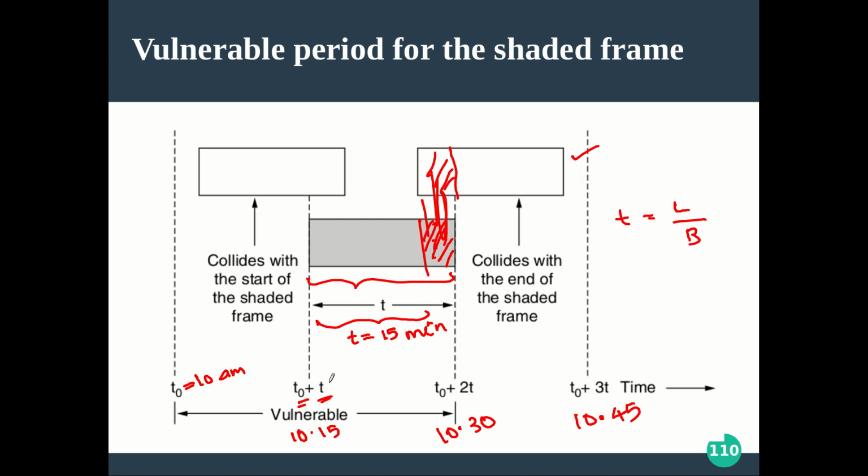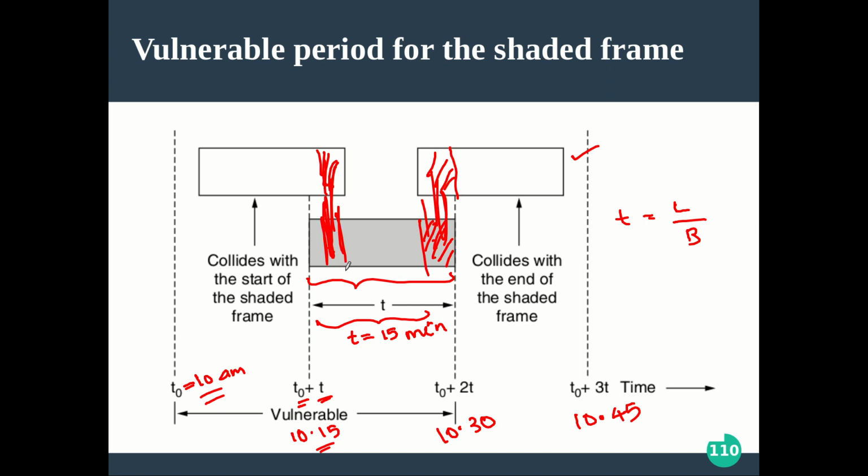Now another vulnerable period is like the previous 15 minutes. If someone already started transmitting a frame from 10 a.m. to 10:15, and it is exactly at 10, then it is fine. But if it started at, say, one minute past, some portion of it will exceed this boundary, and you can expect a collision of the last portion of the previously transmitted frame with the beginning of your frame. Such a chance is there.